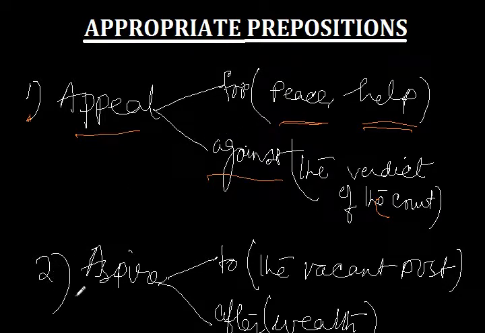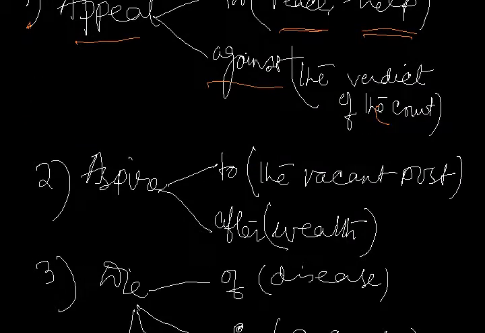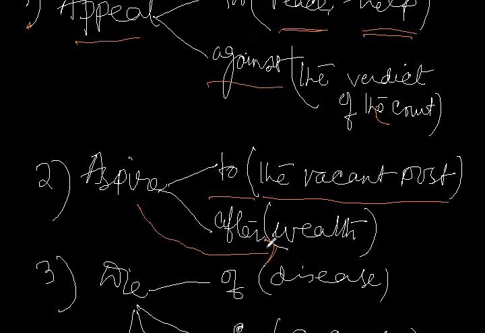Now let us come to the second example, aspire to and aspire after. Now aspire to means aspire to the vacant post. That means a post has been lying vacant for some time, or a post has been advertised and I aspire to the post. But we always aspire after wealth and riches. We want more rupees, we want more wealth. So aspire after is wealth.